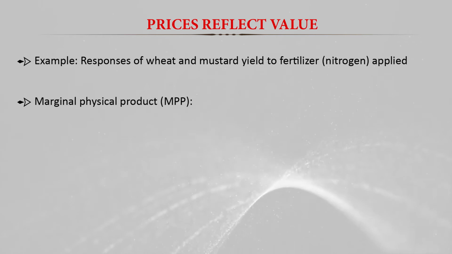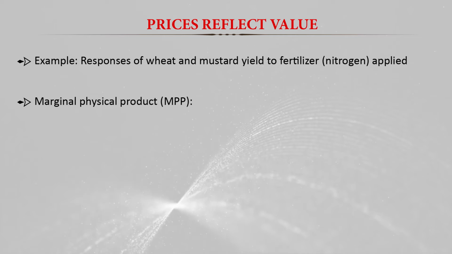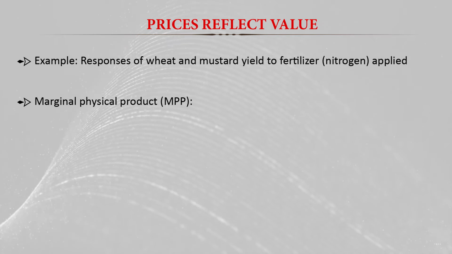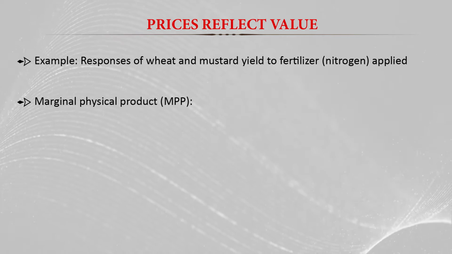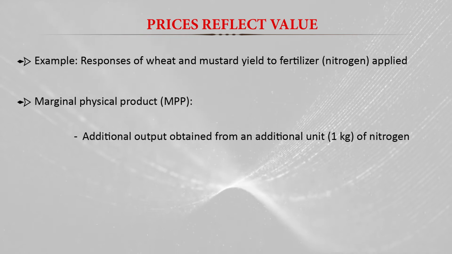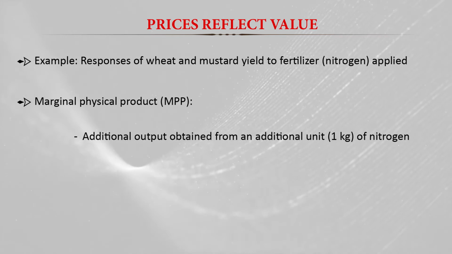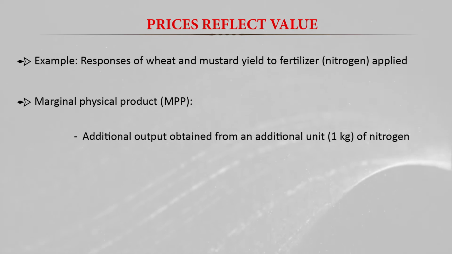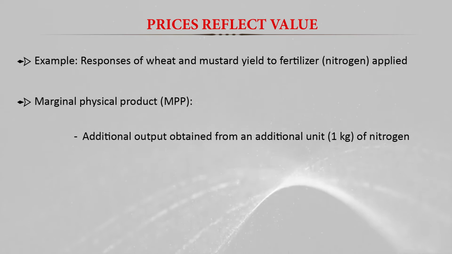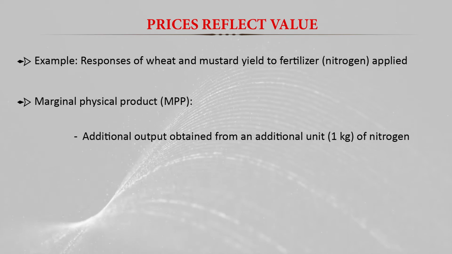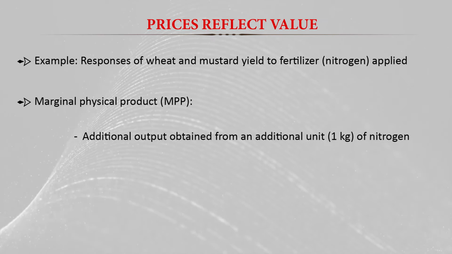First, let us define what the marginal physical product, or marginal product, is. Marginal physical product is basically the additional output obtained from an additional unit, say 1 kg, of nitrogen. So if we are not using any nitrogen and we are getting 100 kg of yield, and then we apply 1 kg of nitrogen, the yield increases, we can say, to 110 kg now.